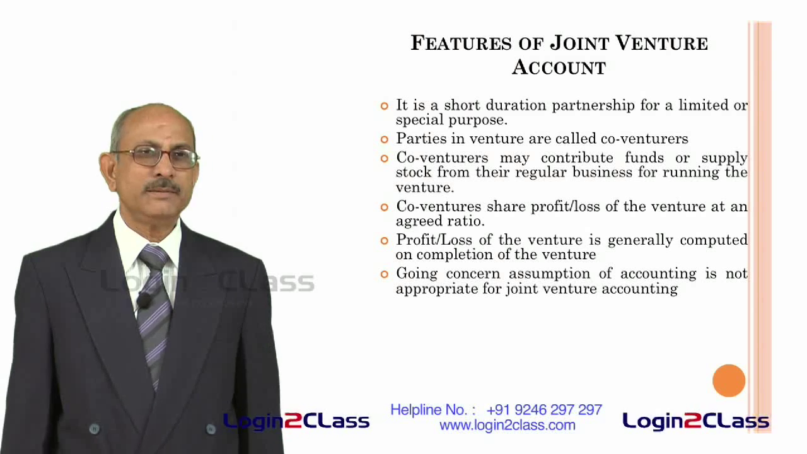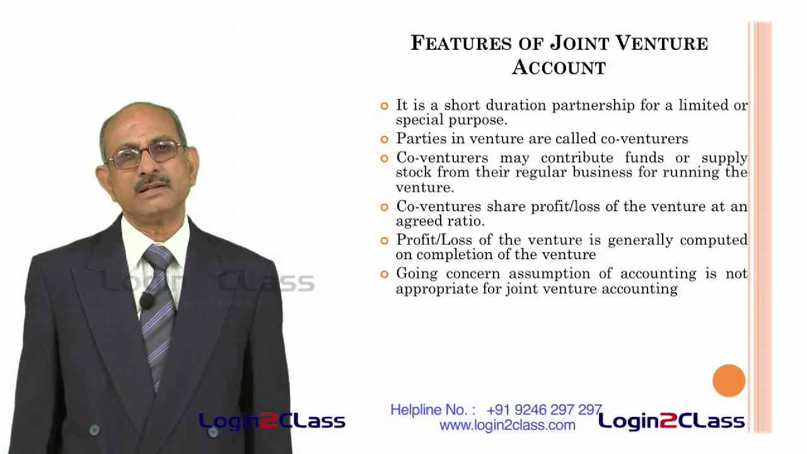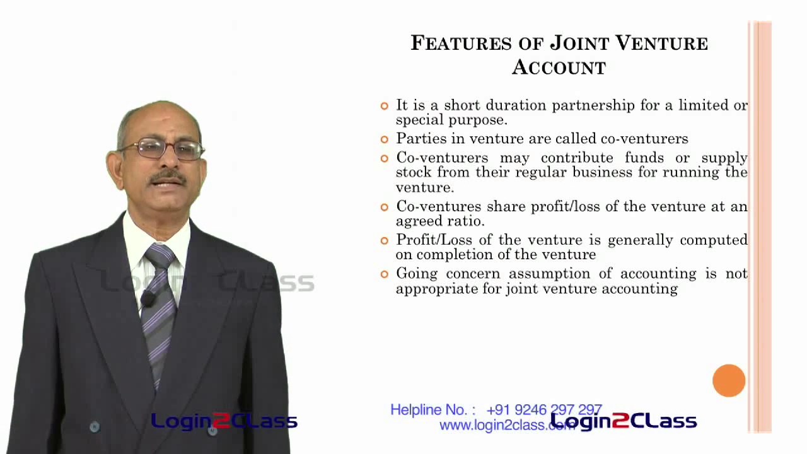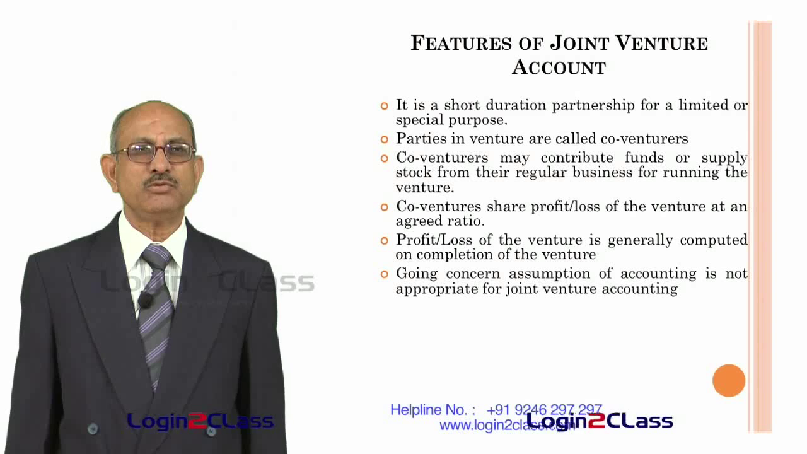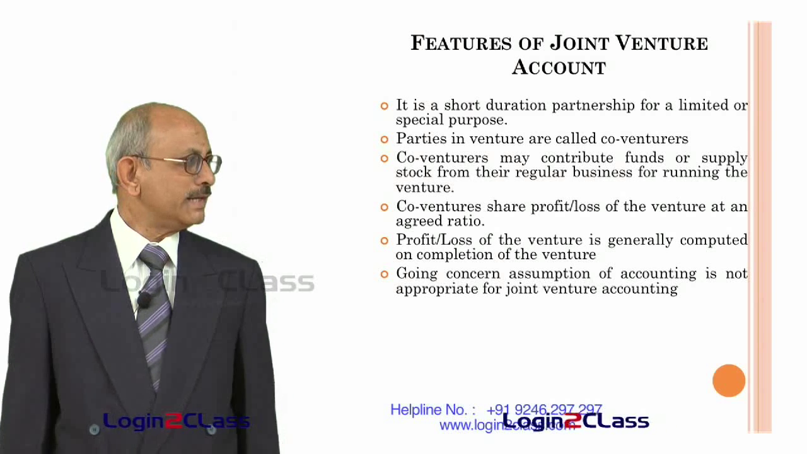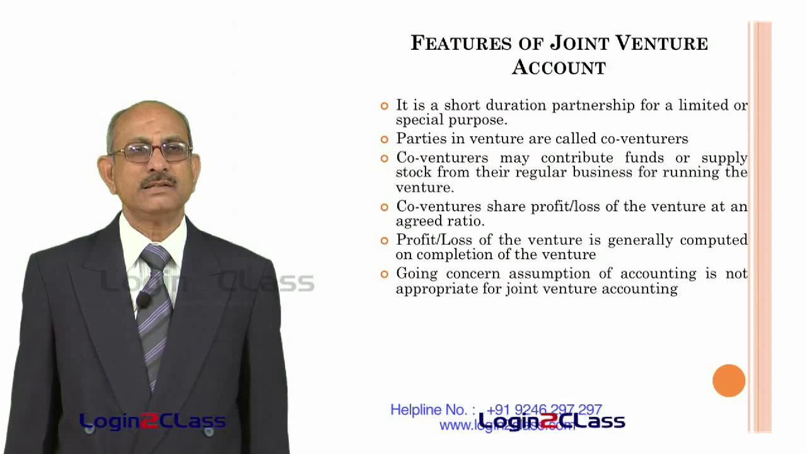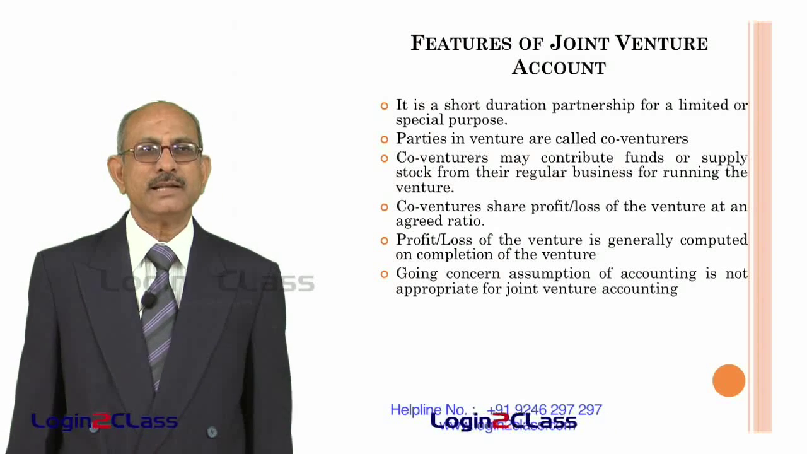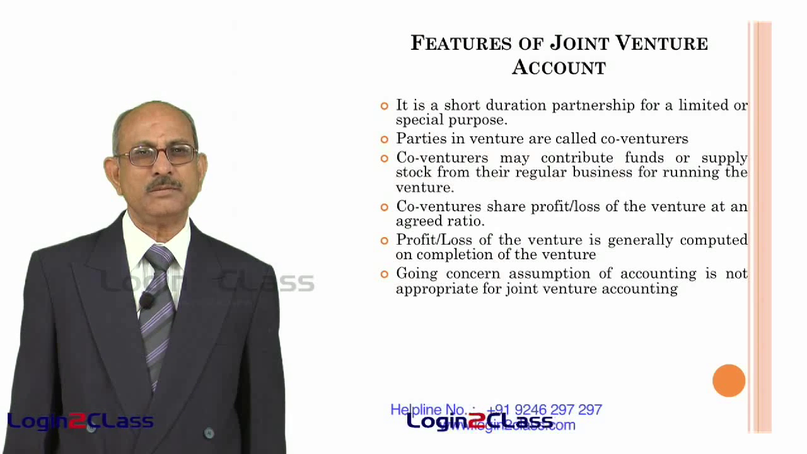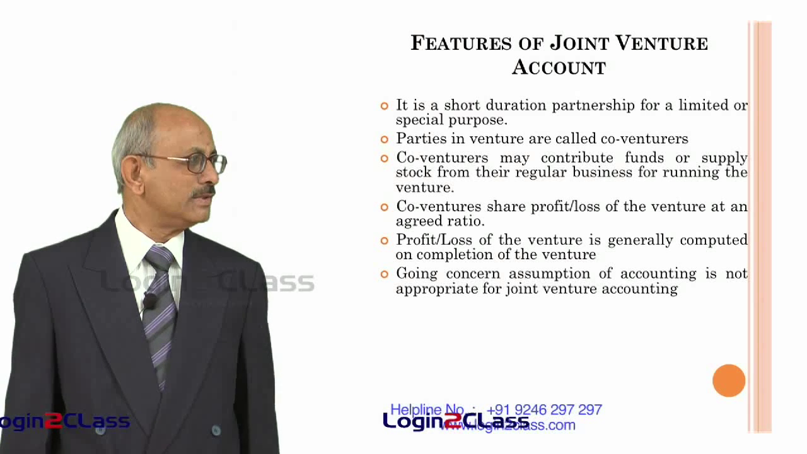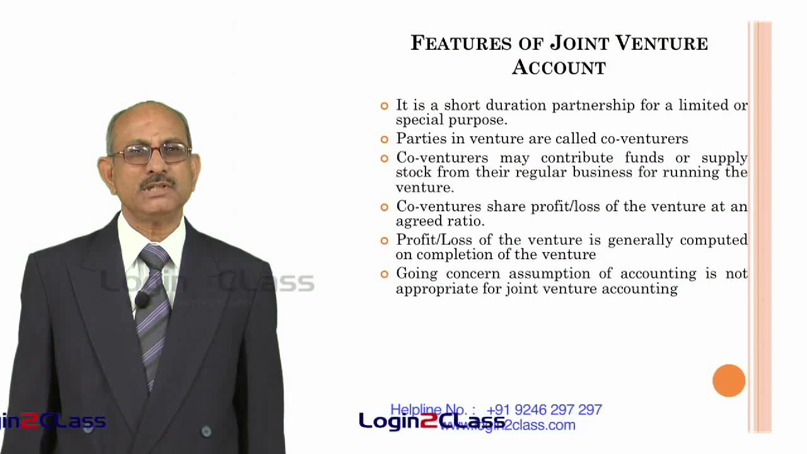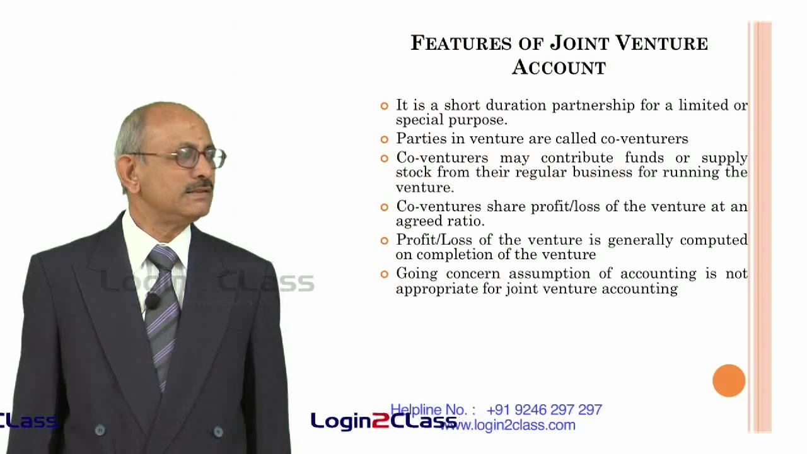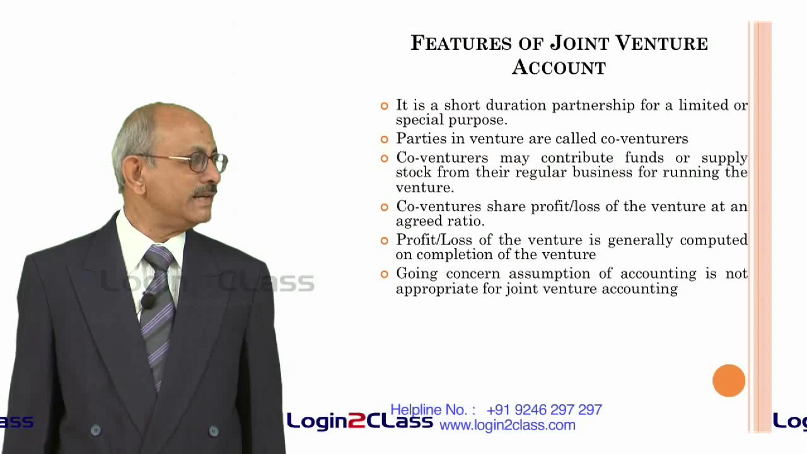That means, all the assets and liabilities are recorded at their historical cost, on the assumption that the entity is likely to continue in the foreseeable future. But in the case of a joint venture, there is nothing like continuation in the foreseeable future, because as the definition says, joint venture is for a limited purpose and for a limited time. Therefore, the going concern assumption is no longer valid in the case of joint venture accounting. Therefore, all the assets will have to be valued accordingly.